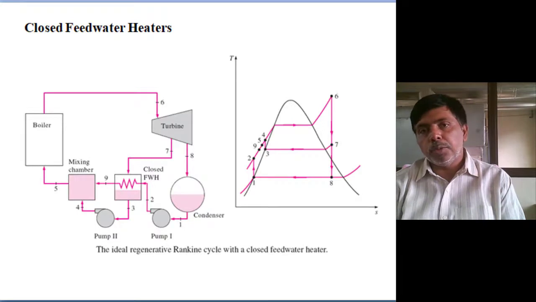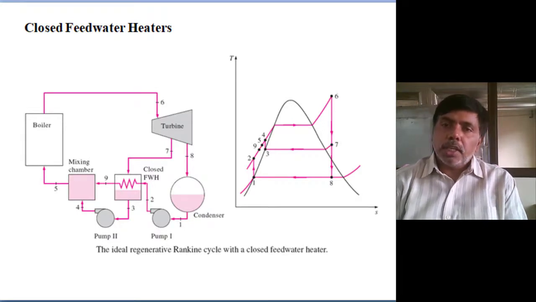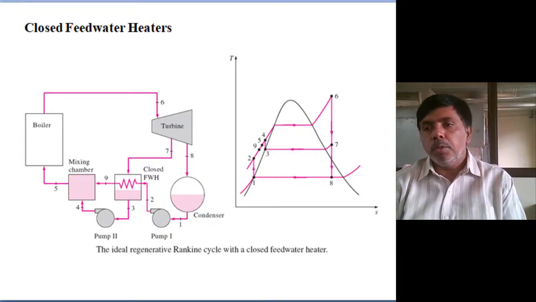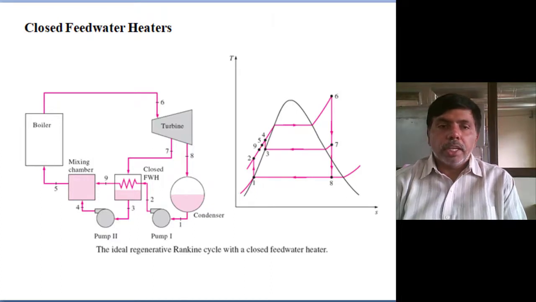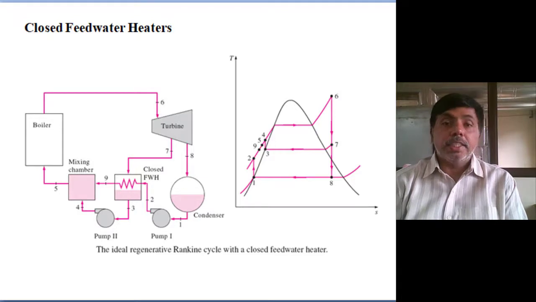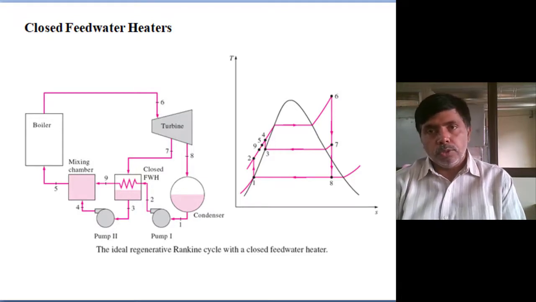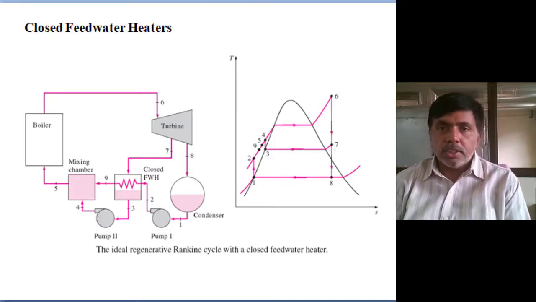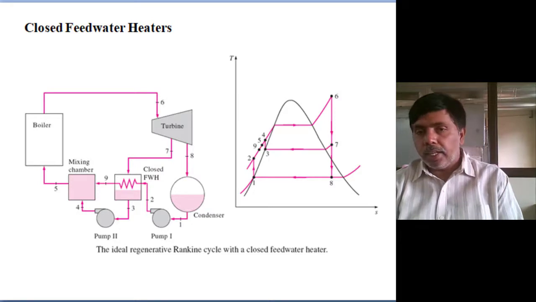According to the first law of thermodynamics, we reduce the condenser heat loss by both these operations. We are capable of enhancing the efficiency of the Rankine cycle. So raising boiler pressure, and second, regeneration. By both processes we are enhancing the efficiency of the Rankine cycle drastically.